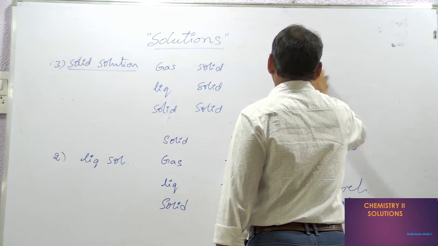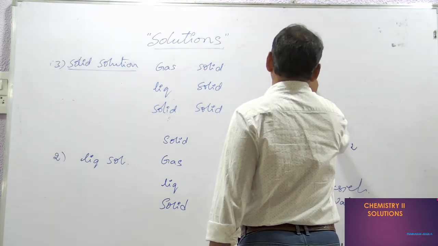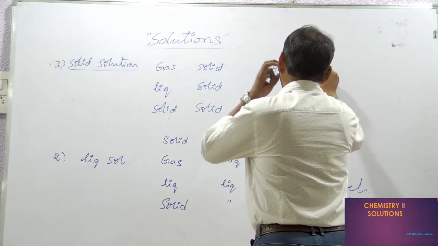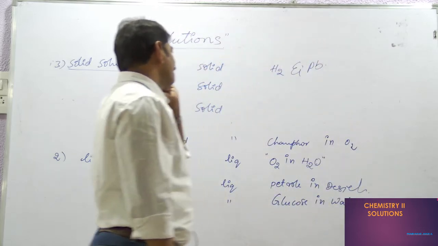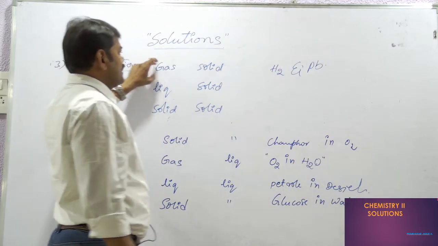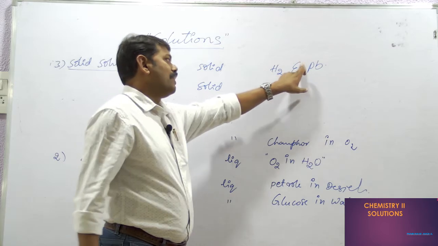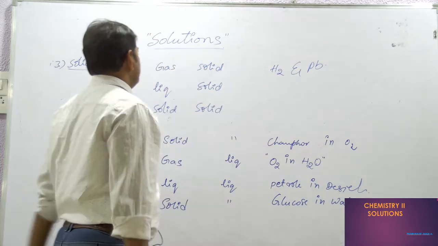Hydrogen with lead, or plumbum. This is one of the examples. Hydrogen is a gas, and the solid is plumbum, lead.